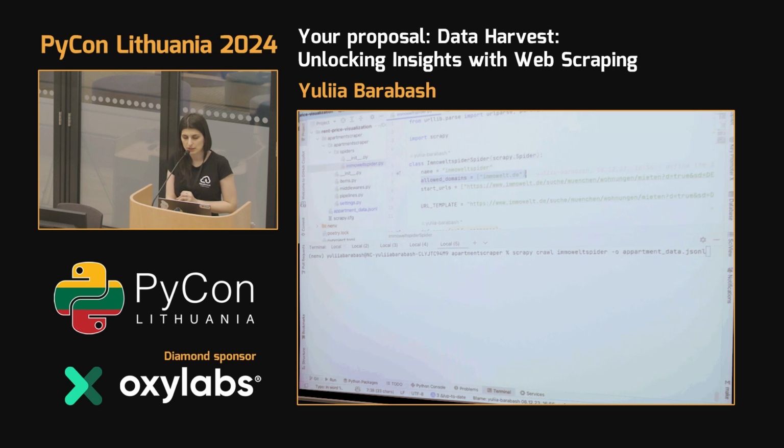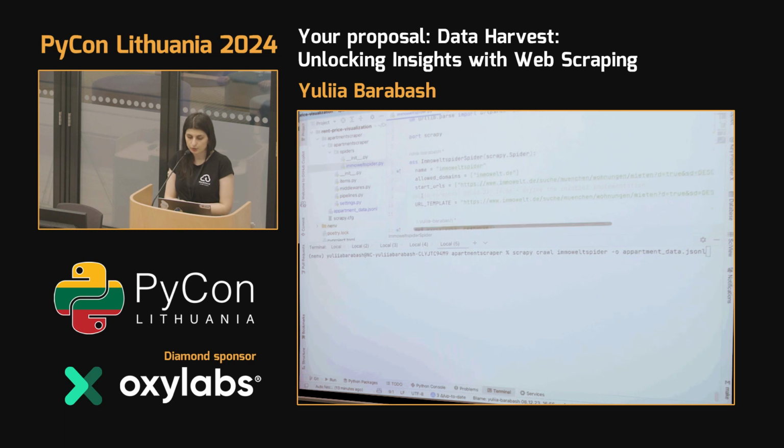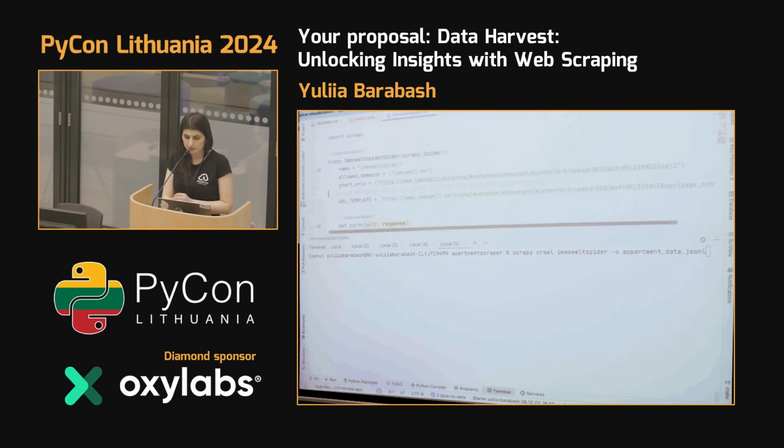Another thing that we have inside is our allowed domains. It means that we will list all domains from which we can receive a response. If there are domains that are not listed here and we receive a response, basically it will be rejected for processing. Another one is the starting point, our URL that we are going to call. In our case, it will be the first page of our implementation.